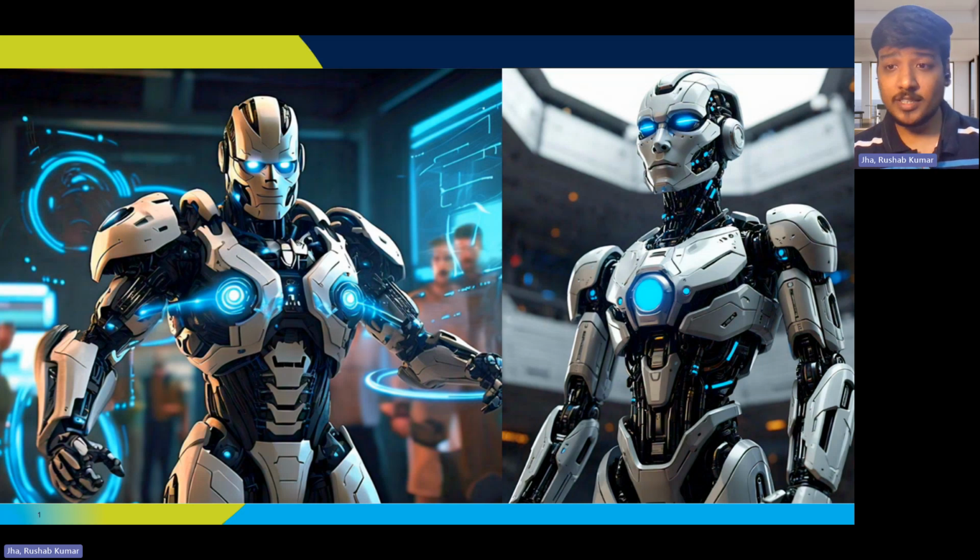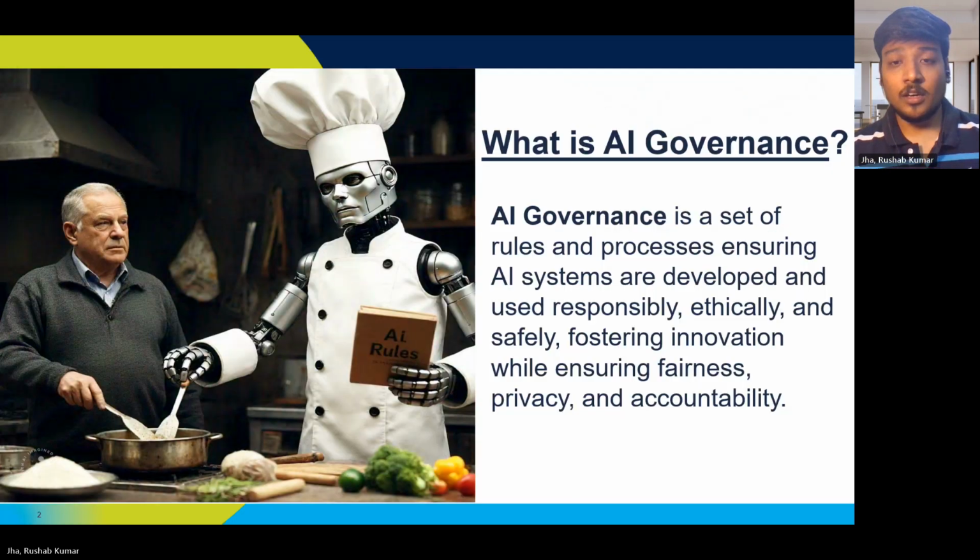Let's start with what is AI governance. Let's understand what is AI governance. So basically, AI governance is like a set of rules and processes ensuring that AI systems are developed and used responsibly, ethically, and safely. Basically, fostering innovation while ensuring fairness, privacy, and accountability.